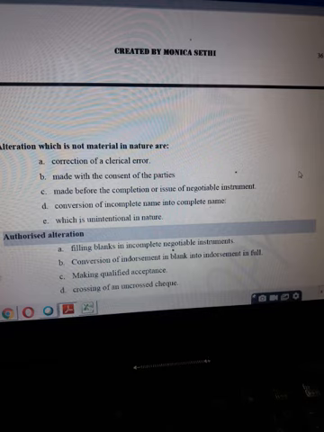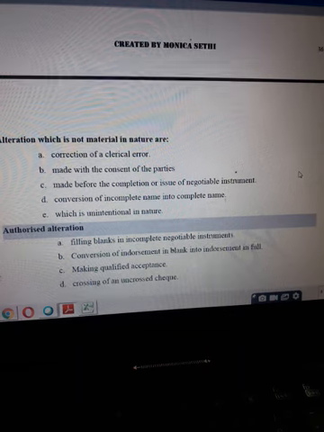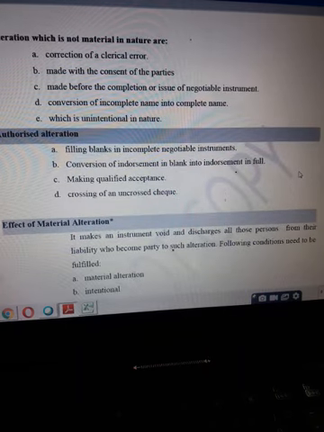Or an incomplete name was there, and you just completed that name by putting in the surname of the person. Or there is some alteration which was done unintentionally. So these alterations are not said to be material alteration. Some other alterations are also there which are legally authorized to be done. We have discussed them earlier also.